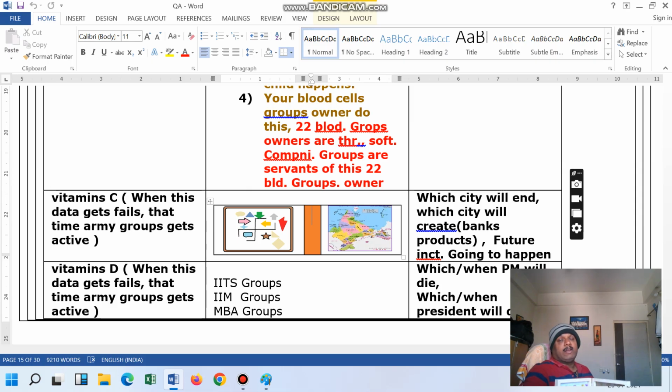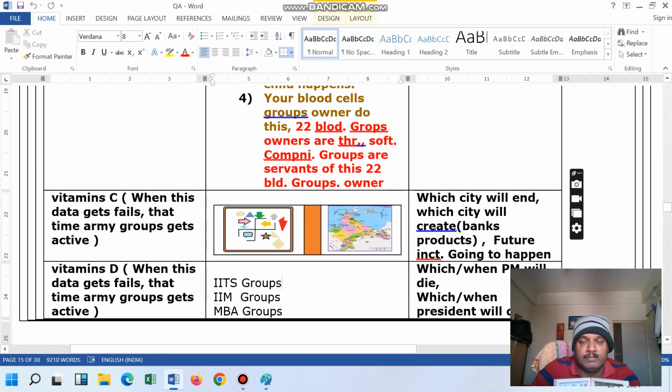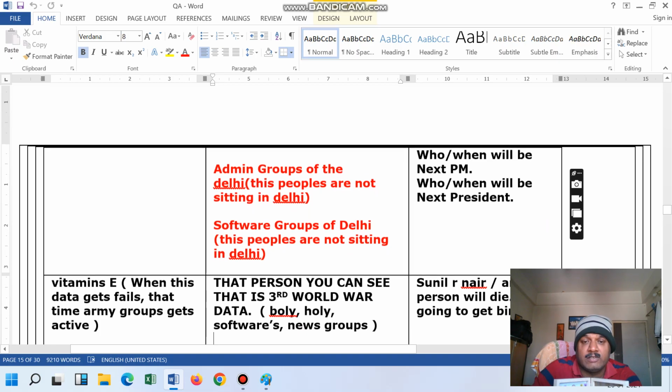Assume that there are 22 blood groups. So 22 blood groups data are allocated. In this, what are the things allocated? In the 22 blood groups, we will see how much data is allocated. So this is a very dangerous topic.